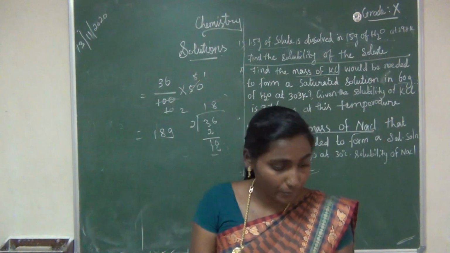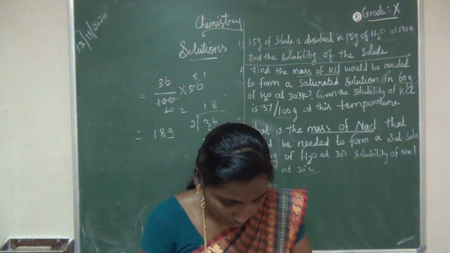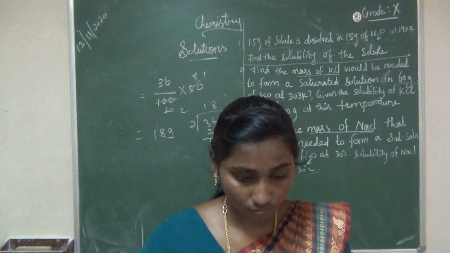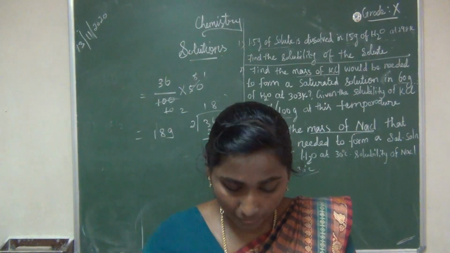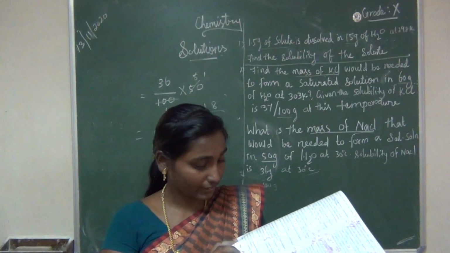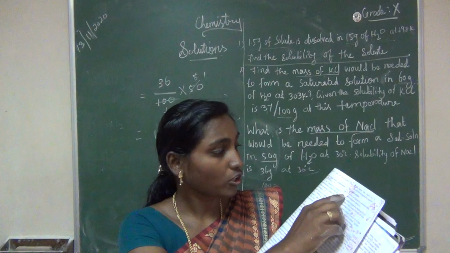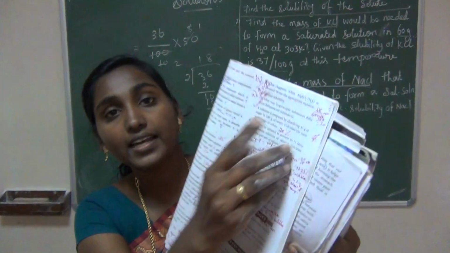Now all of you take your book. Page number 135. Page number 135, long answer. Fourth question, in what way hygroscopic substance differ from deliquescent substance?